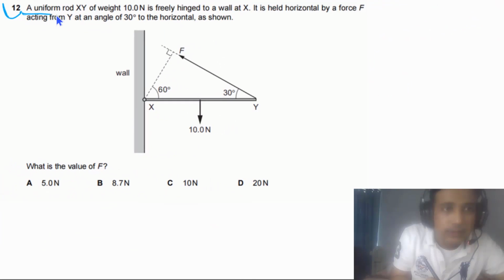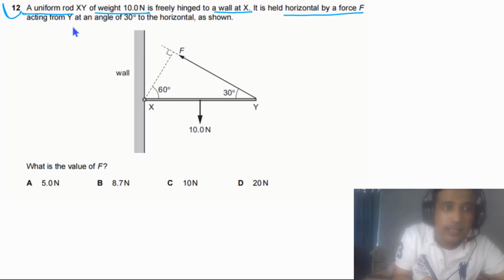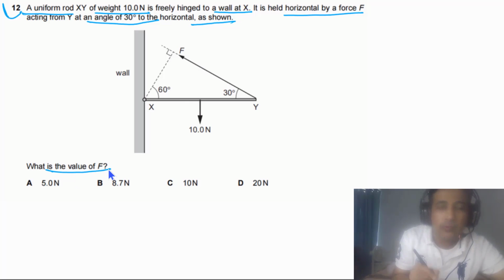Question 12 says a uniform rod XY of weight 10.0 newtons is freely hinged to a wall at X. It is held horizontal by a force capital F acting from Y at an angle of 30 degrees to the horizontal as shown in the figure. We need to find out the value of capital F.